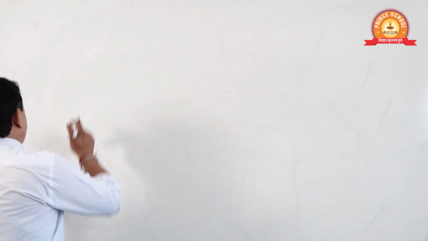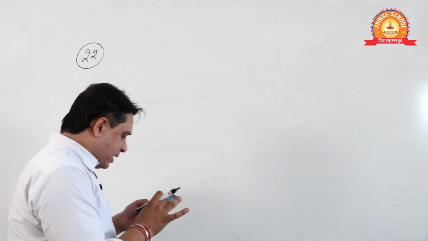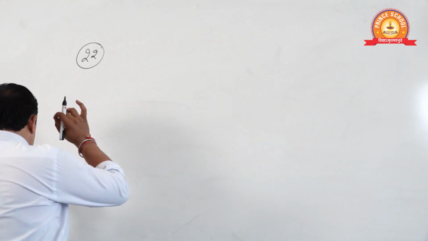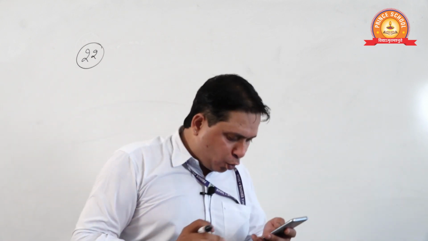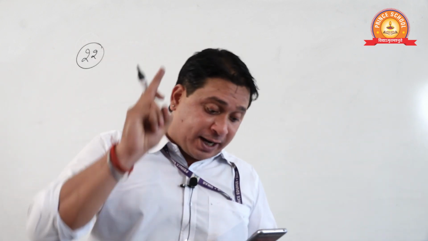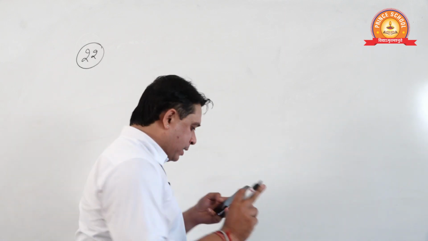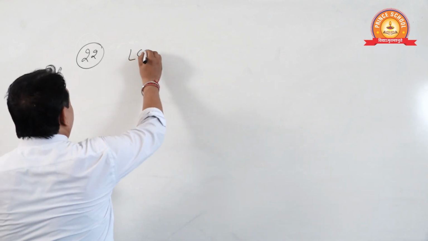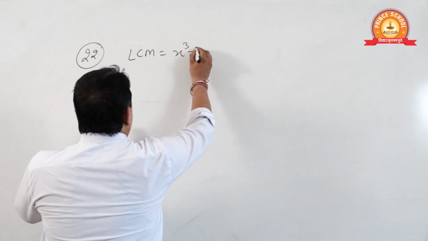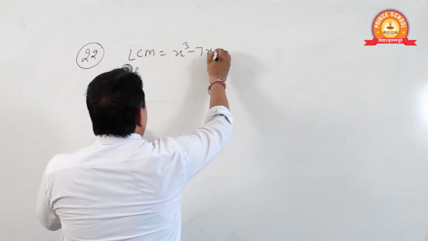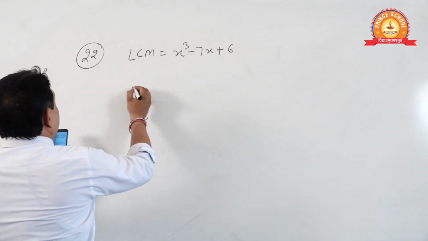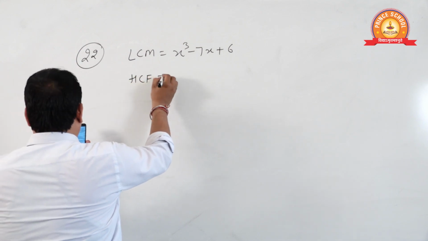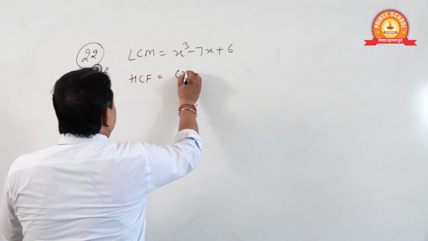Question number 22. What is given here: LCM and HCF of two quadratic polynomials. LCM is x cube minus 7x plus 6, and HCF is x minus 1.